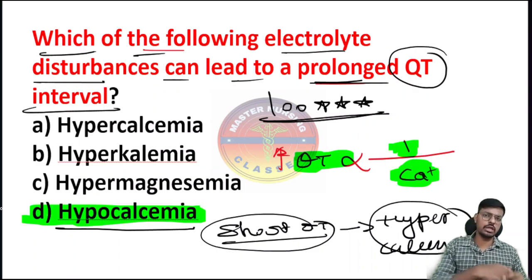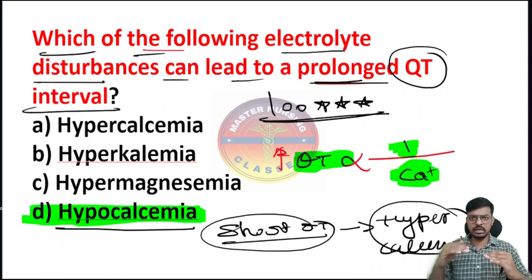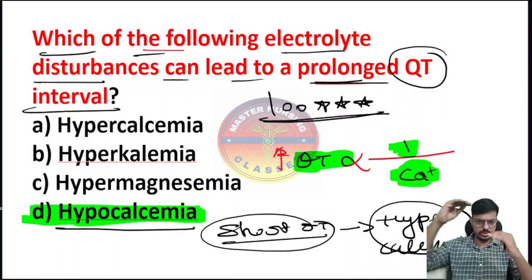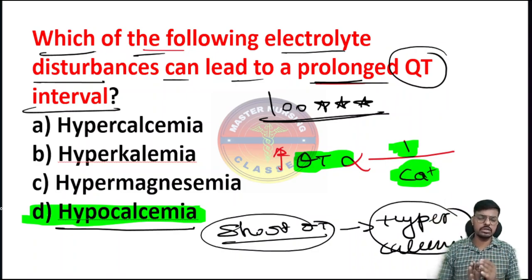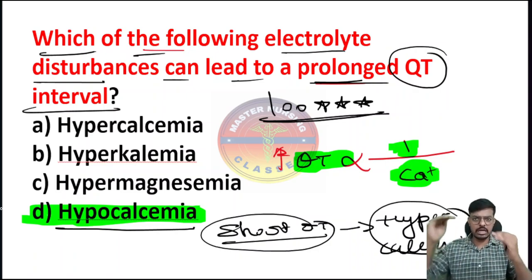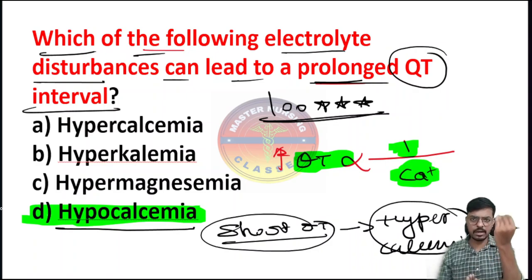Inversely proportional is the opposite of directly proportional. Directly proportional means if one thing increases, the other also increases, a direct relationship. Inversely, there is an opposite relationship: if this one is increasing, this one is decreasing. So this is what we call inversely proportional. So the QT is inversely proportional to the calcium. The QT getting prolonged means the calcium is decreasing. The QT getting short means the calcium is increasing. So this is the relationship. Remember, apply and get the rank.